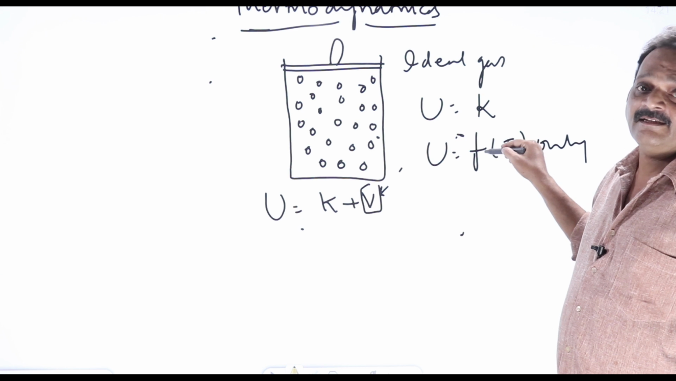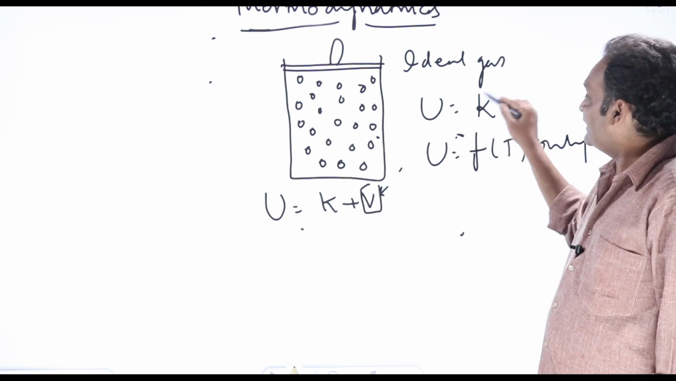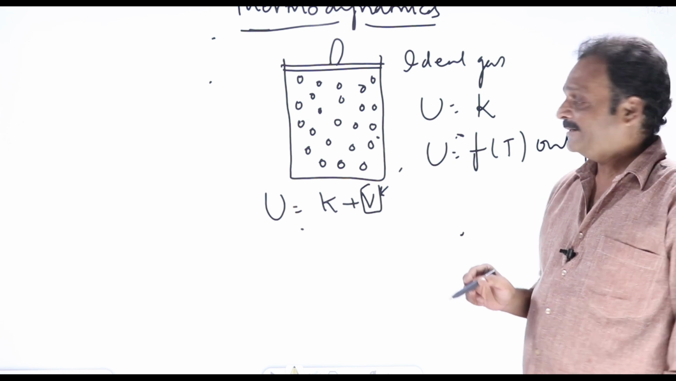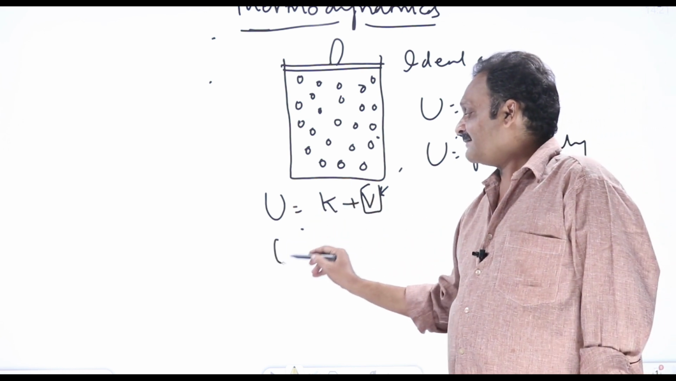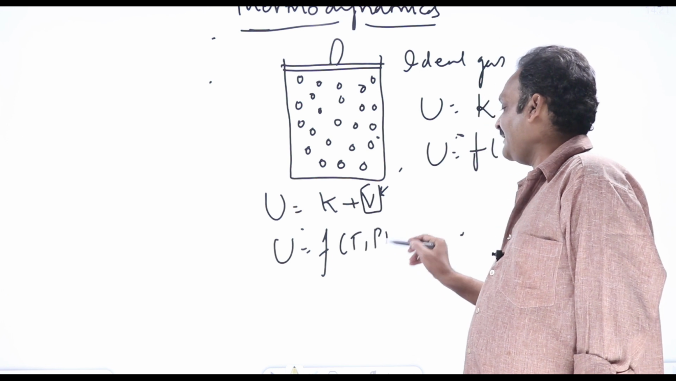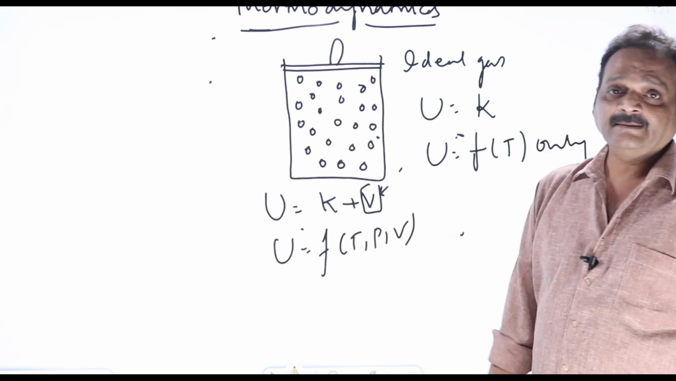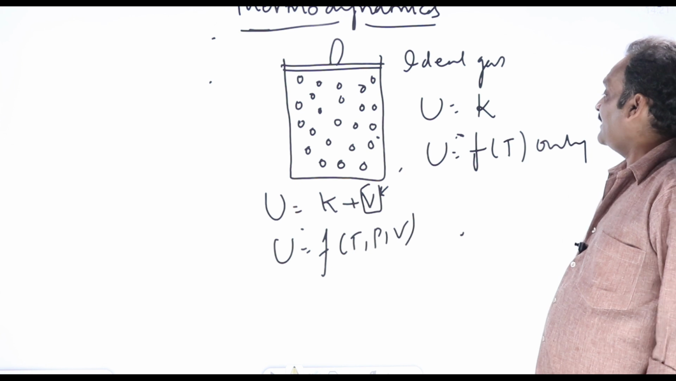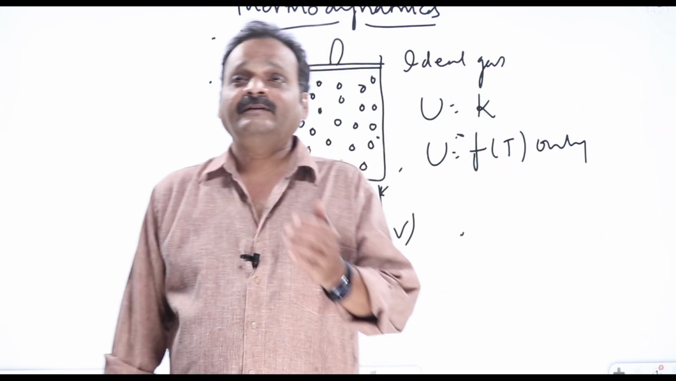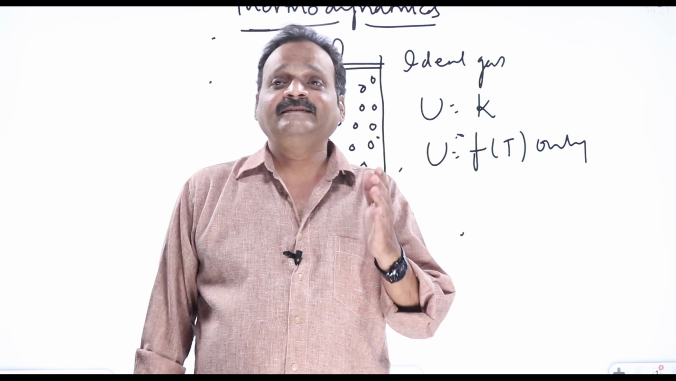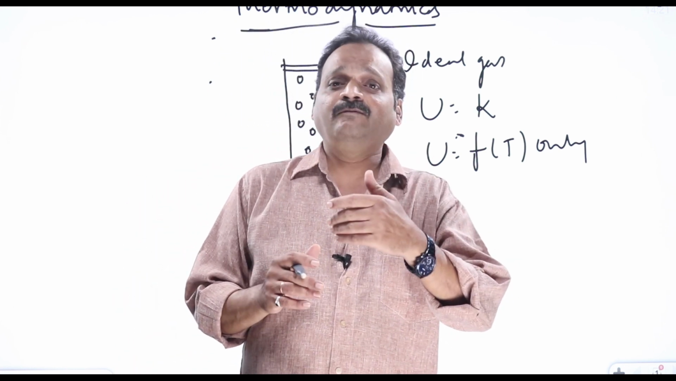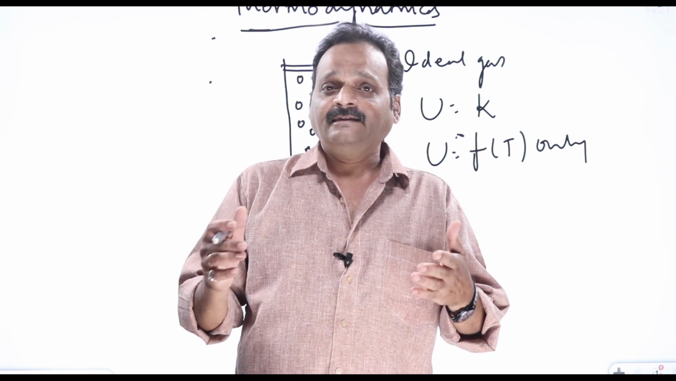Only by increasing or decreasing the temperature, I can keep on changing the kinetic energy, which keeps on changing the internal energy. Whereas in a real gas, internal energy is a function of temperature, pressure and volume. Now, in reality, in nature, do we have real gases or ideal gas? Ideal gas is only an assumption, that's all. Ideal gas, ideal fluid, they don't exist.